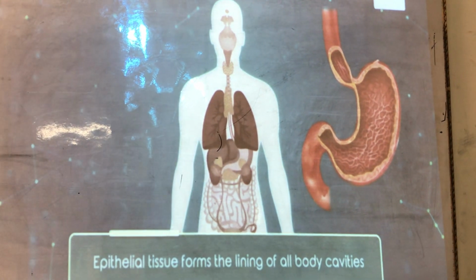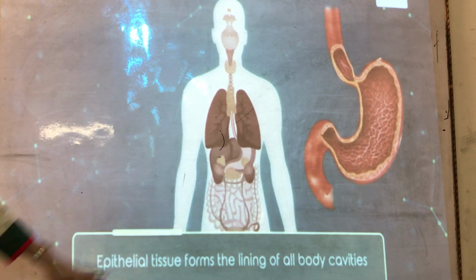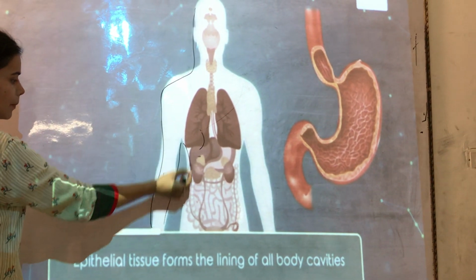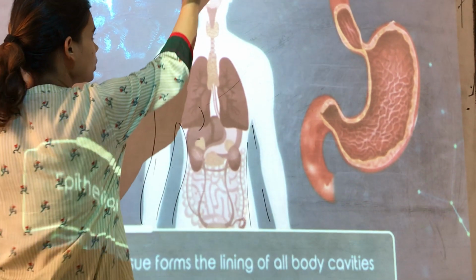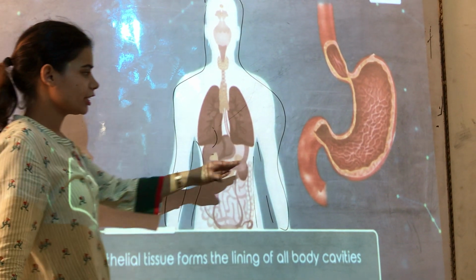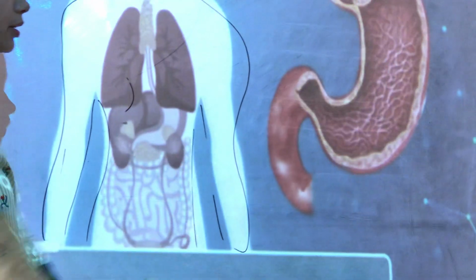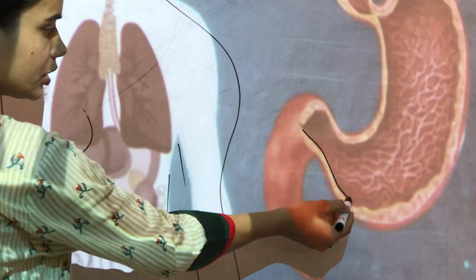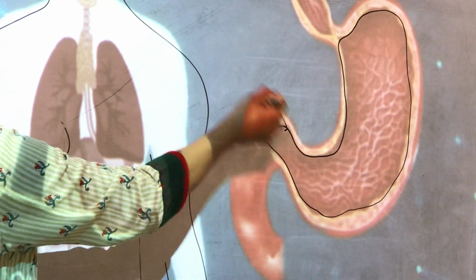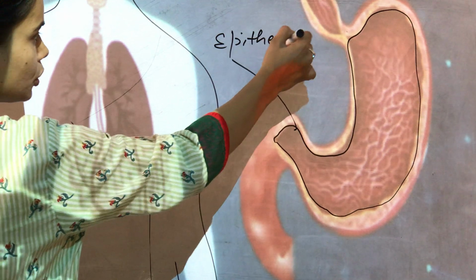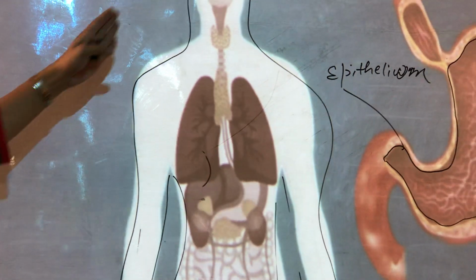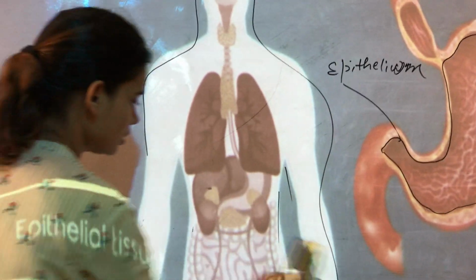Now if you look here, you will see this human body. Epithelial tissue covers all the outer lining present on our skin, and also it is present in the internal organs. Epithelial tissue forms the lining of body cavities. Can you see here? This is the stomach. Can you see this outer layer? Yes. So this is nothing but the epithelium tissue. This epithelium tissue lines and outlines the internal parts of our body. It gives them protection.